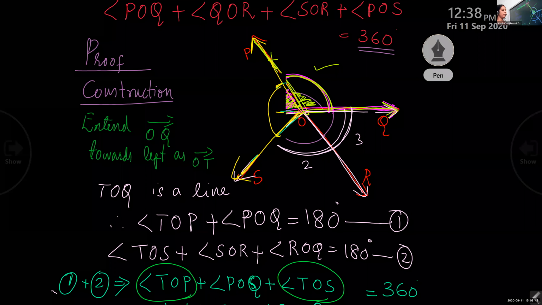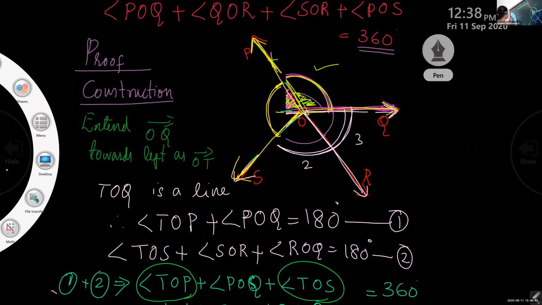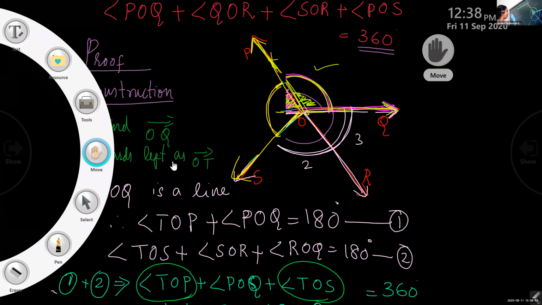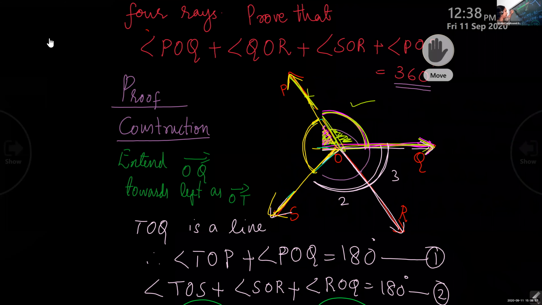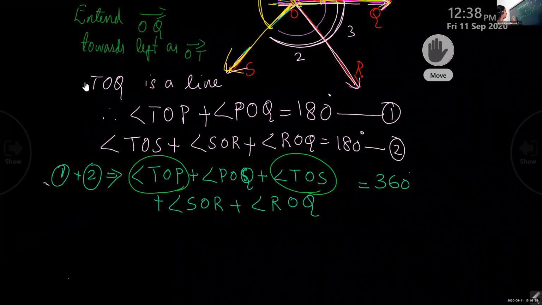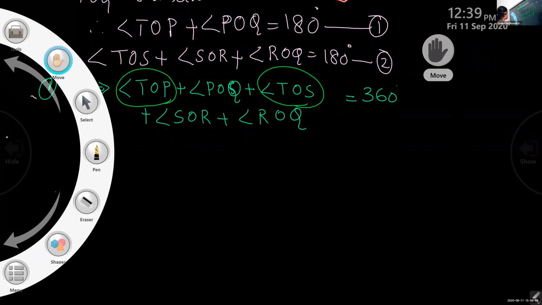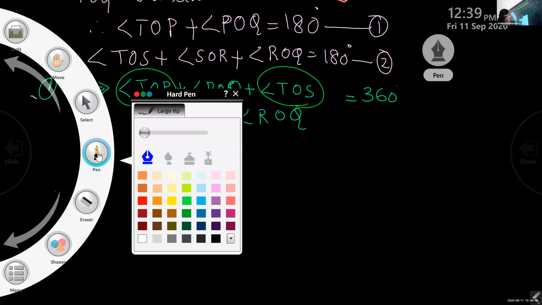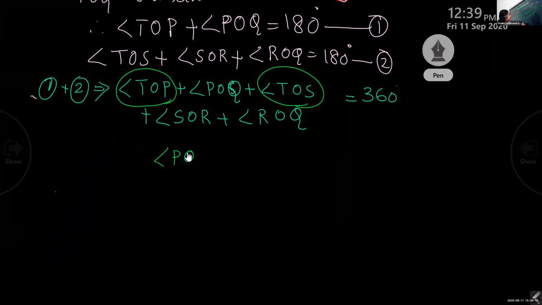And what is the name of it? What is the name of the single angle? POS. So, in our equation also, we will remove that TOP and TOS. See, I have made a round over there. Instead of that, we will write angle POS.